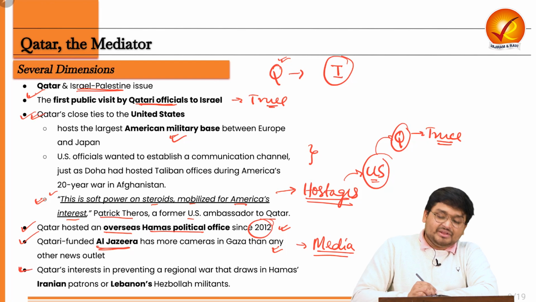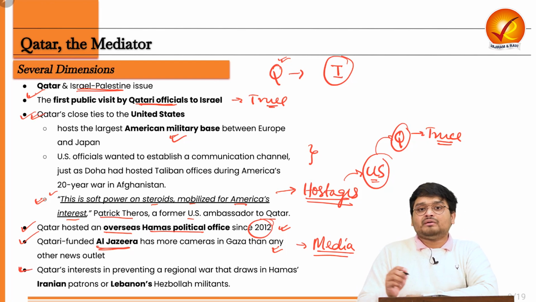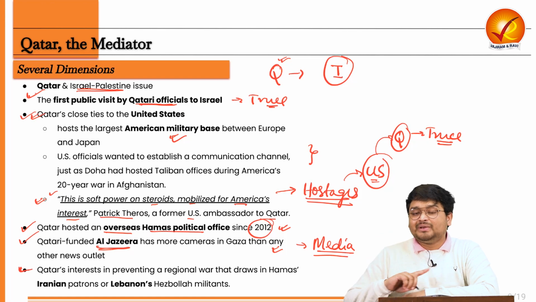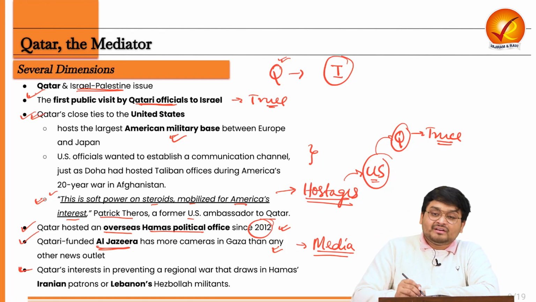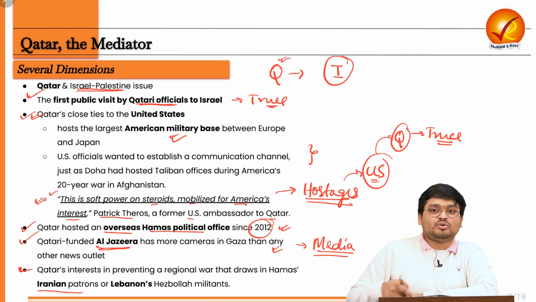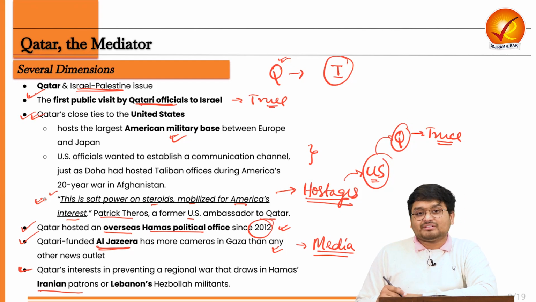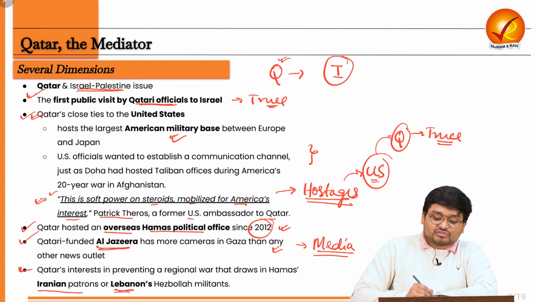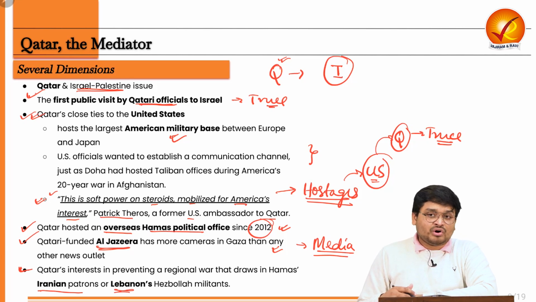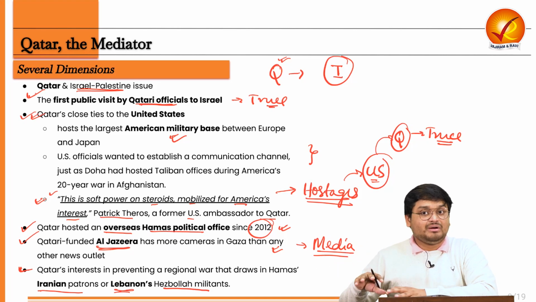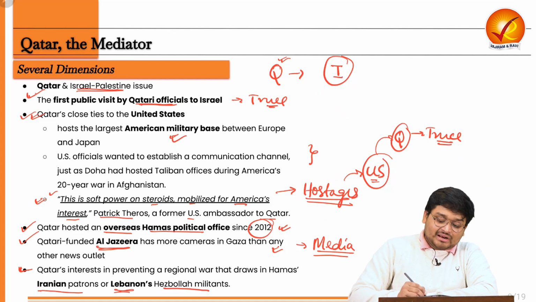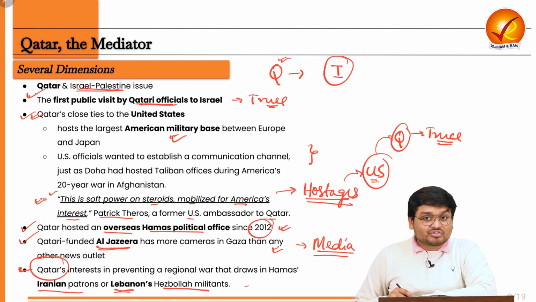And we have to understand finally, Qatar is also very cautious about not letting this conflict spill over to Iran, because Iran is indirectly related through various patrons supporting the Palestinian cause, and also supporting Hamas via the supply of various missiles. Lebanon is also very supportive of the Palestinian cause, and their Hezbollah militants also have this stake. So Qatar is very apprehensive that this conflict not spill into the rest of the nations in the Middle East and Gulf, and it can endanger its own economic and national interests too.